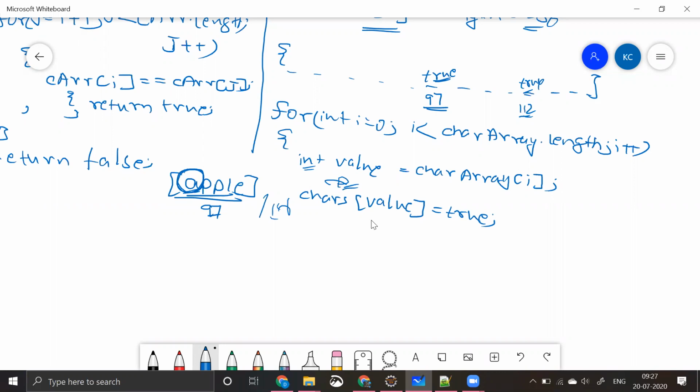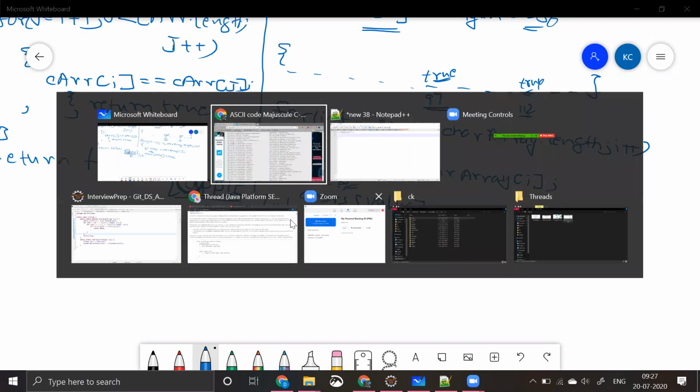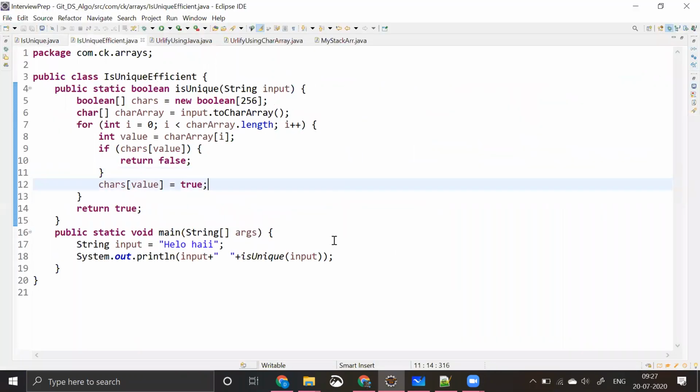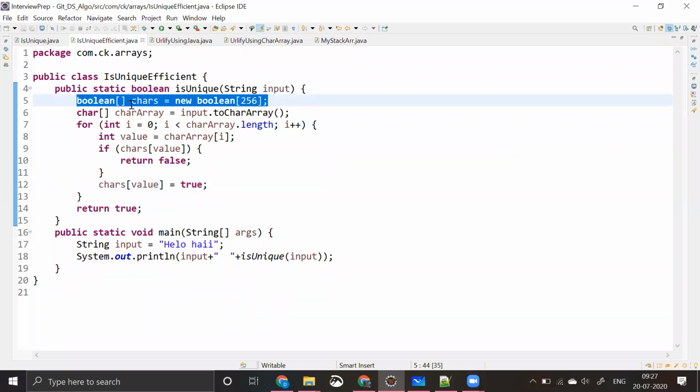I'll show you the code, guys. This is so simple code. We are doing that in a more efficient way. What I have done is I have taken a chars array, which is a Boolean array, and my input I've taken hello, hi, something like this.